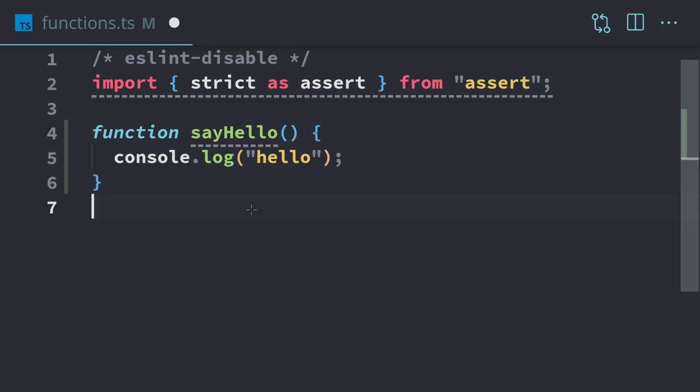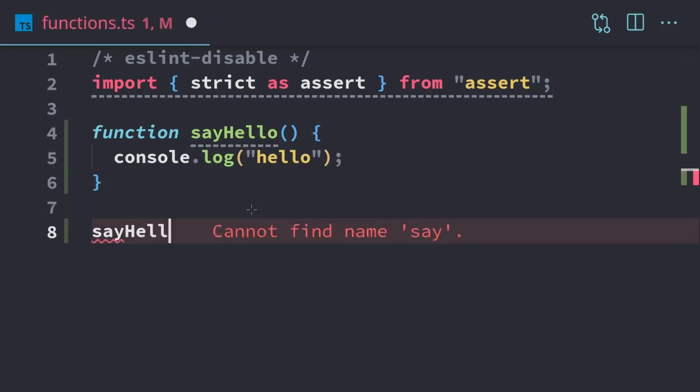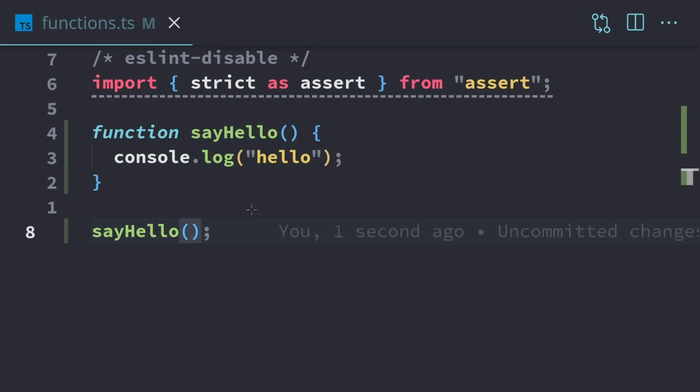So we're going to call this function now. To call the function, we just type in the function name. We don't need any parameters, so we can just leave the parentheses empty. And that's it. We call the function. So once code starts executing, we're going to load the program. This function is going to get loaded into memory, and it'll be ready to go, and nothing's going to happen until we call it. Execution then gets to this line. We call the function. Then we'll jump into here, do console.log, and we'll see hello displayed to the terminal.